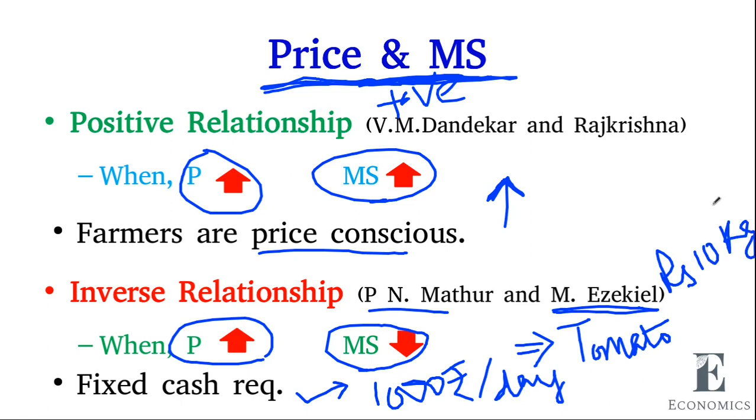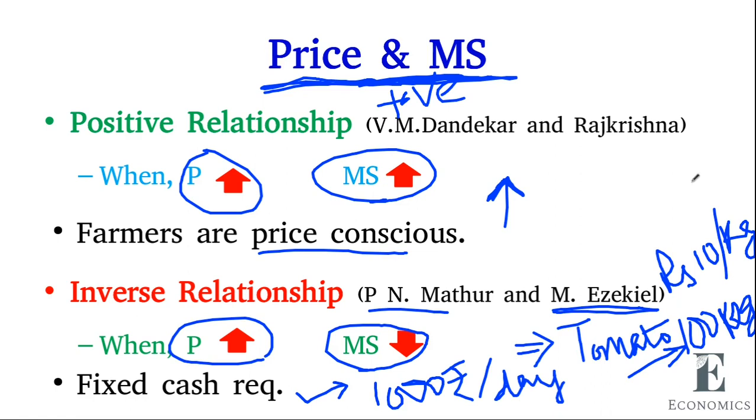Then he has to sell 100 kilograms to get 1,000 rupees. So today he has to sell 100 kg to get 1,000 rupees.